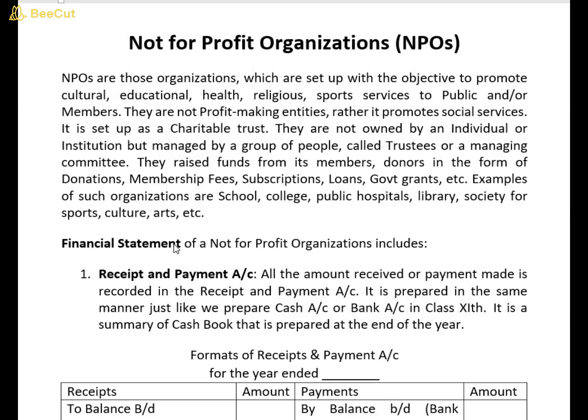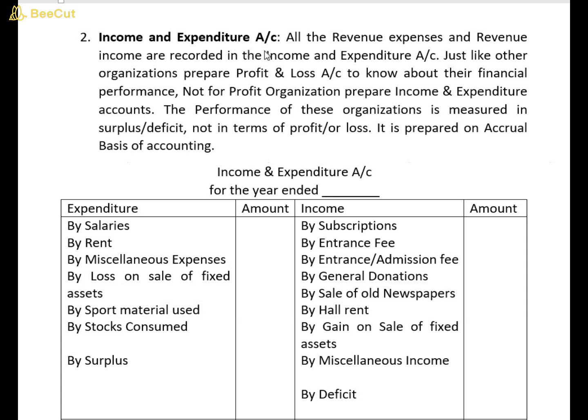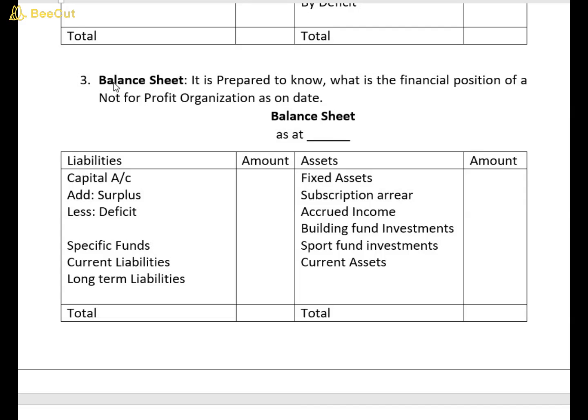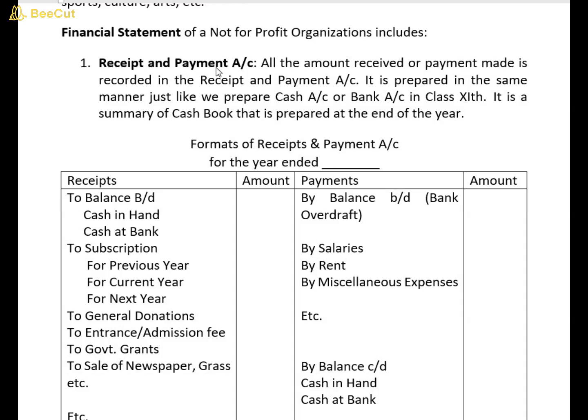Now let's talk about financial statements of NPOs. The financial statements of NPOs consist of receipt and payment account, income and expenditure account, and balance sheet. Now let's talk about receipt and payment account. The format of receipt and payment account looks like this. It has two sides, receipt and payment. On the receipt side, we record whatever amount we have received during the year. And on the payment side, we record whatever amount we have paid.